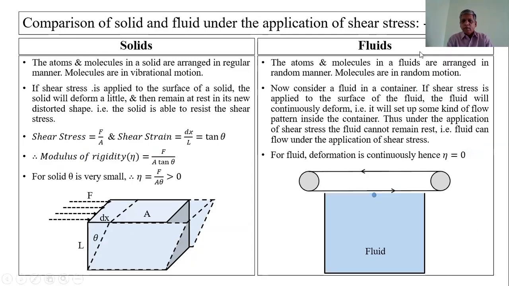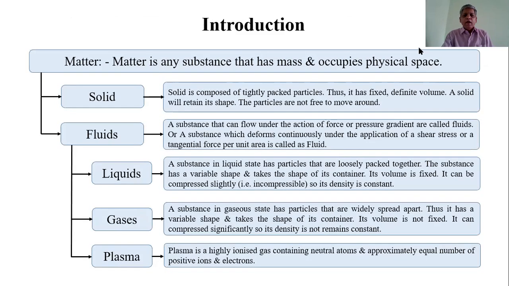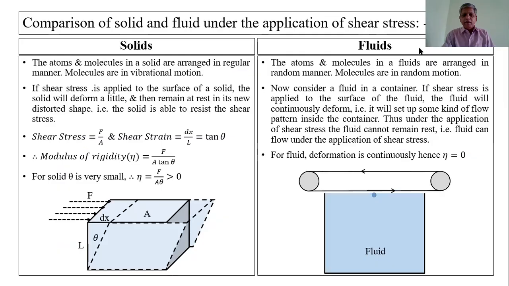Now, let us compare solids and fluids under the application of shear stress. In the first slide, the definition of a fluid is a substance which deforms continuously under the application of shear stress, or tangential force per unit area. Such substances are called fluids. This definition can be explained here by using the application of shear stress.